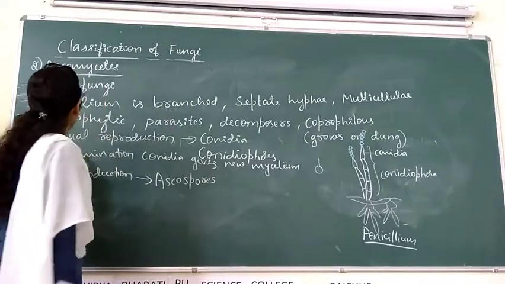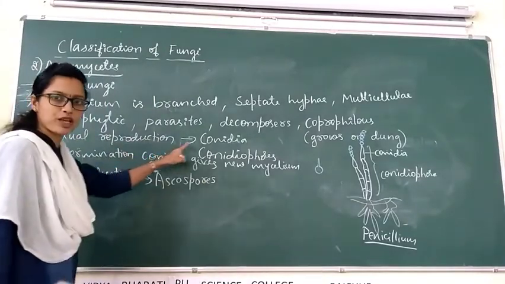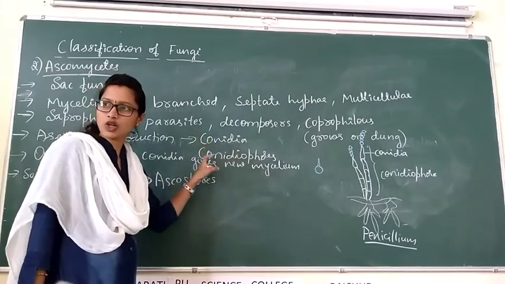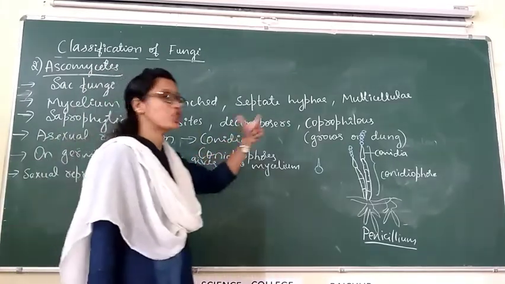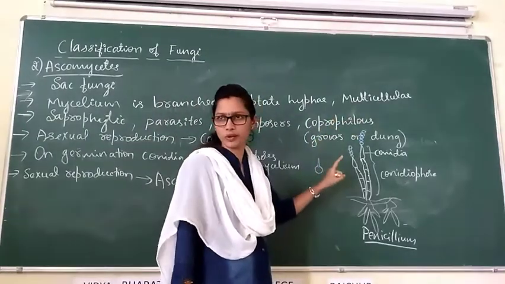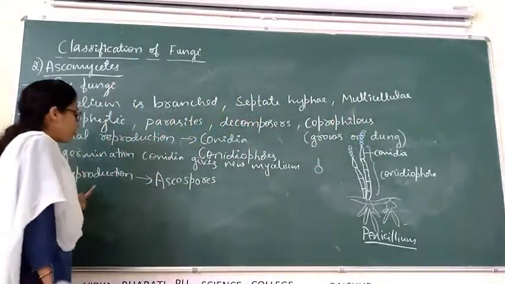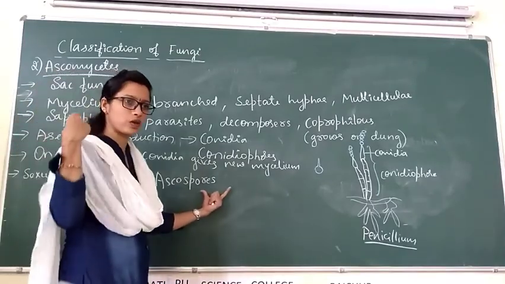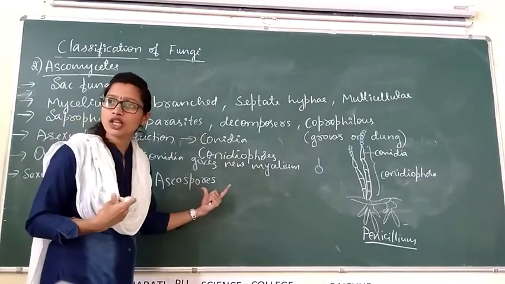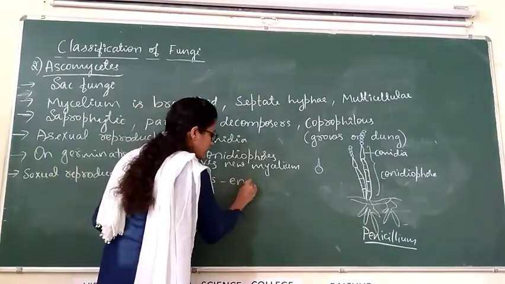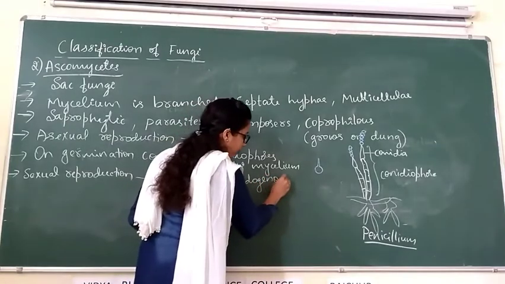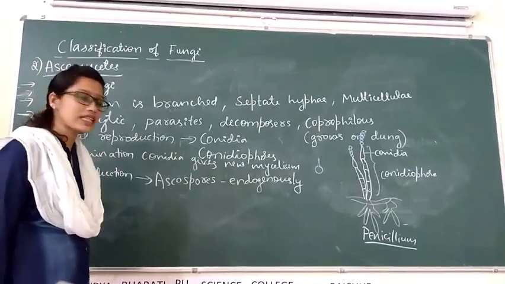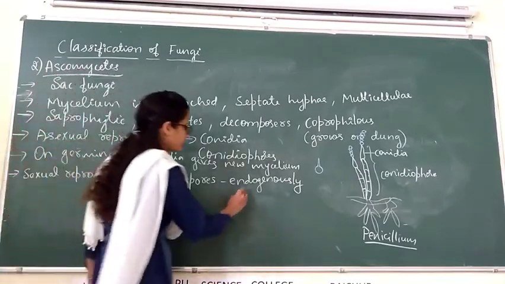Asexual reproduction takes place by conidia, and the asexual spores are produced exogenously, outside the fruiting body. But sexual reproduction takes place by ascospores, and these are produced endogenously, inside the asci.